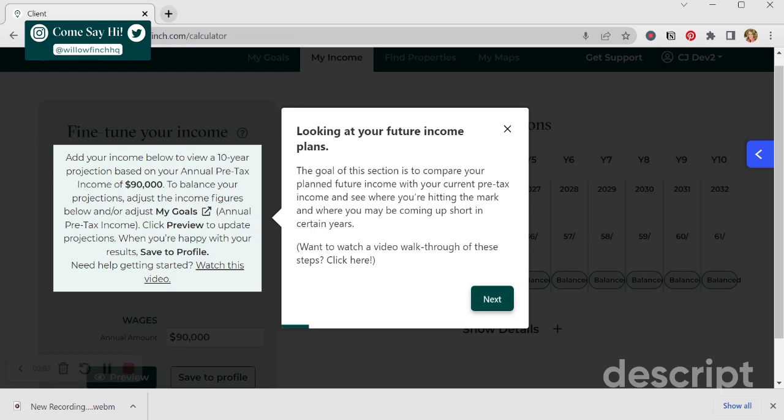If you ever want to change whether you do or don't include those income streams, all you would do is go back to the My Goals section and update that yes or no answer. Save your profile again, and then come back here to My Income, and it'll have everything there for you to enter if you added the yes to include those income streams, or it won't include those and it'll focus just on your wages if you switched it to no.